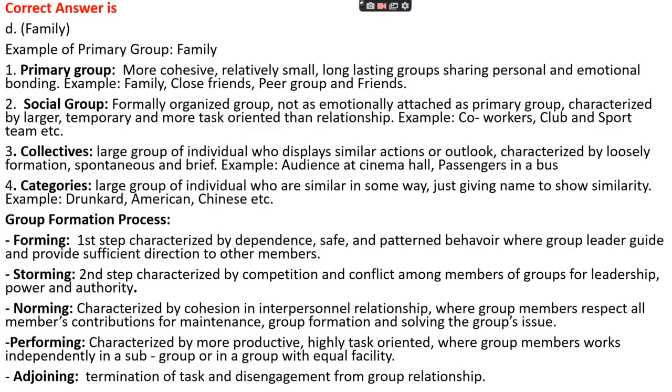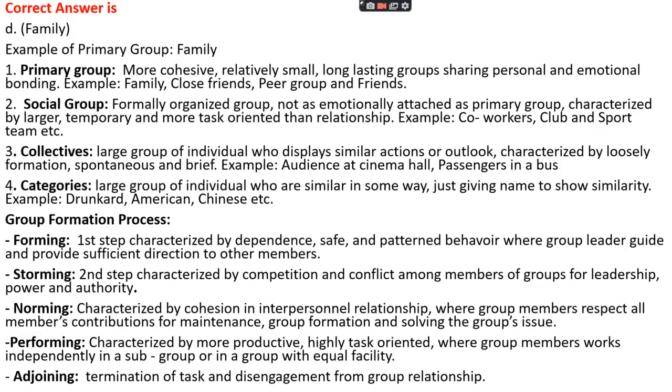Let's see the group formation process, which includes five major steps. First step is forming, which is mainly characterized by dependence, safety, and patterned behavior, where all members depend on a group leader, and the group leader guides and provides sufficient direction to the members. It is followed by storming, which is characterized by the arising of competition and conflict among members of the group for leadership, power, and authority.